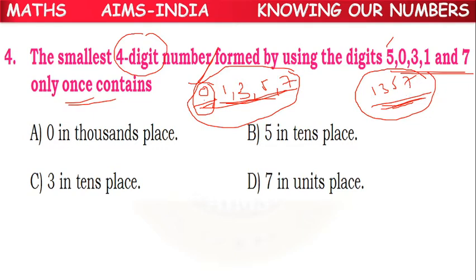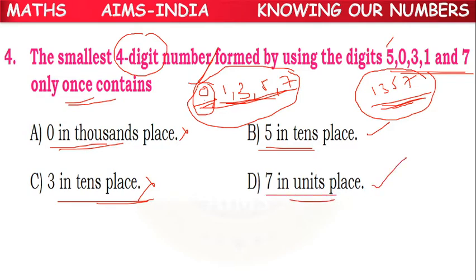1357. It contains what? 0 in thousands place, wrong. 5 in tens place, correct. 3 in tens place, wrong. 7 in units place, correct. So actually 2 correct options are possible here.